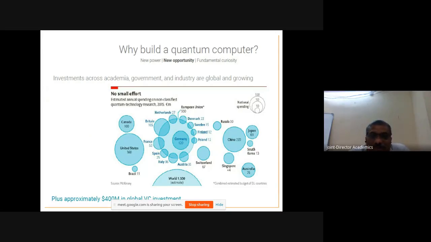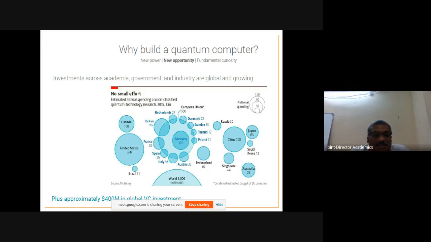So why should we build a quantum computer? That is the question nowadays, because the concepts were there in 1927 but were realized only in the last 25 years. Another important reason is the realization of the property of uncertainty, which has helped quantum computers to be realized. And there are other factors influencing this. In the recent period, there are a lot of investments across academia, the government sector and industry, both locally and globally.